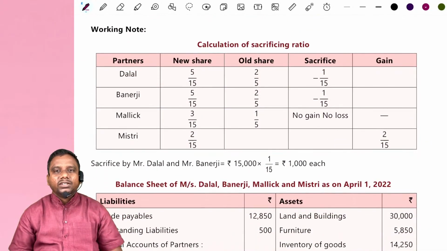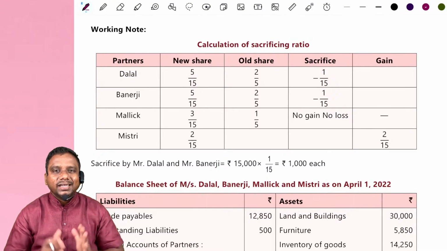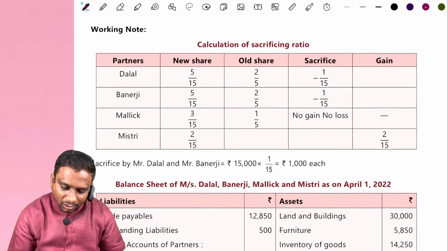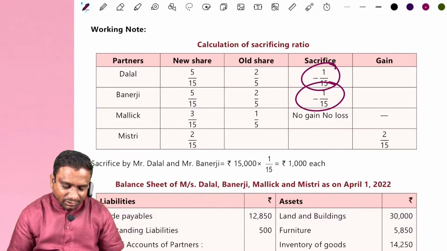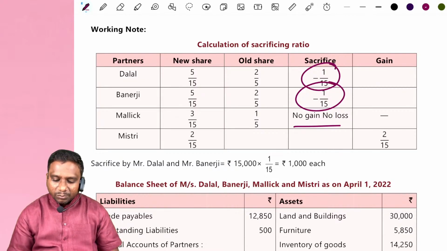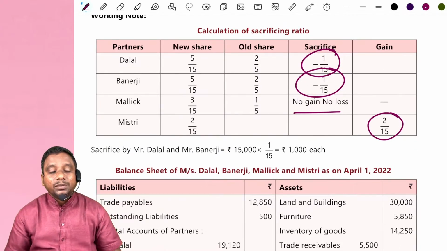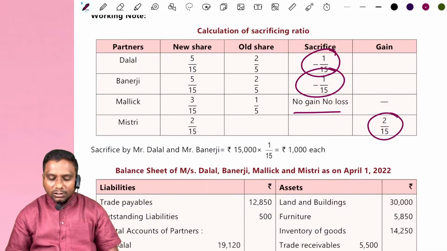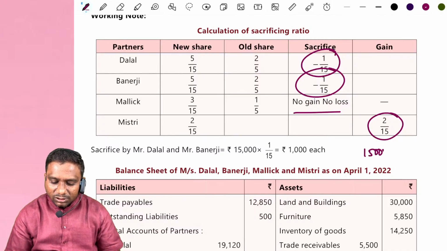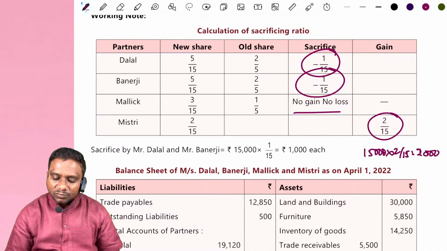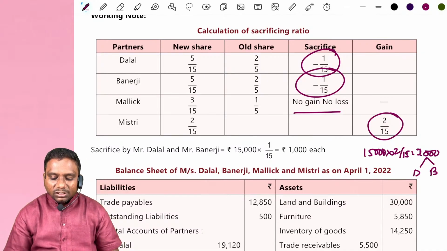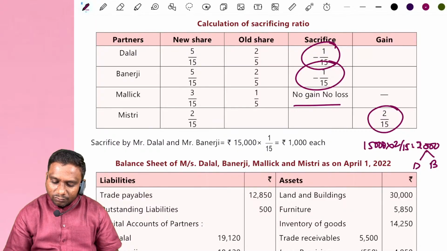Look at the calculation of the sacrificing ratio. Here, who are the sacrificing partners? Look at this: Dalal sacrifice, Banerjee sacrifice, Malik no gain, no loss, Mystery gain. Sometimes one of the partners may also gain. Now, how much amount does Mystery have to bring? 15,000 into 2 by 15. He has to bring 2,000 rupees. And this 2,000 rupees is given to Dalal and Banerjee. How? In 1 is to 1 ratio. Means 1,000 rupees, 1,000 rupees.